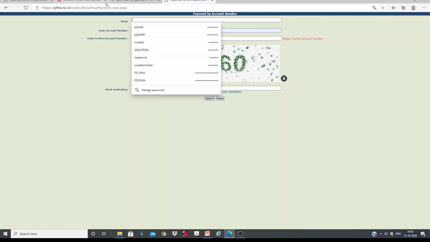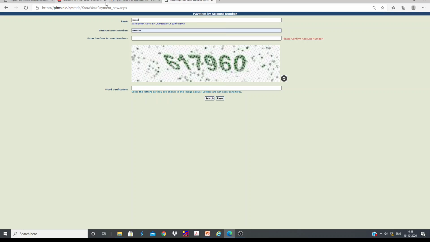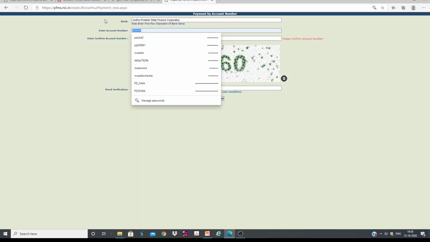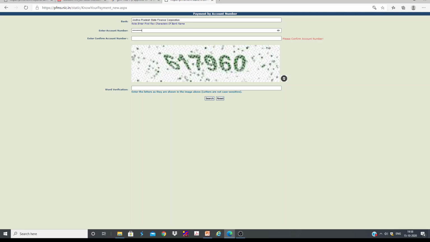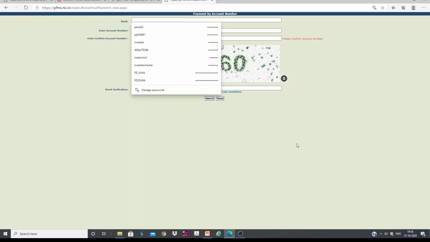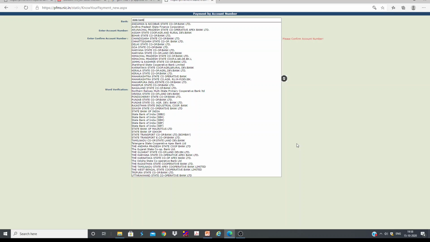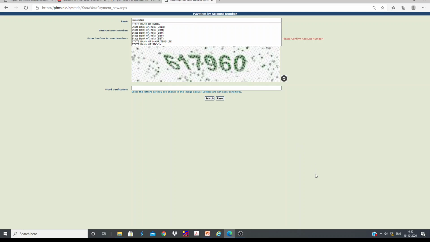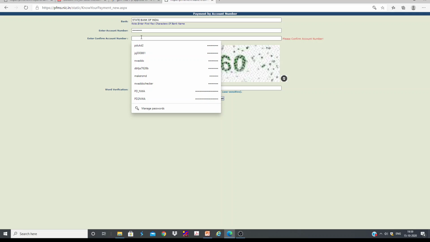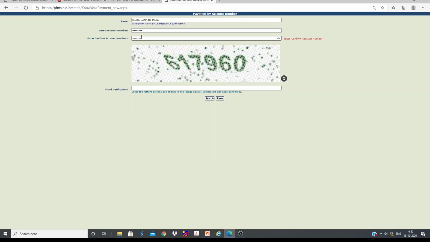Here you can simply select the bank name, or you can enter the account number here. I don't know which bank that is. Anyway, let's say I want to check what are all the payments that I have received through PFMS. So what I will do first, State Bank of India. I will enter my account number. You can also check. Most of the people don't know about this feature. That's why I'm explaining.